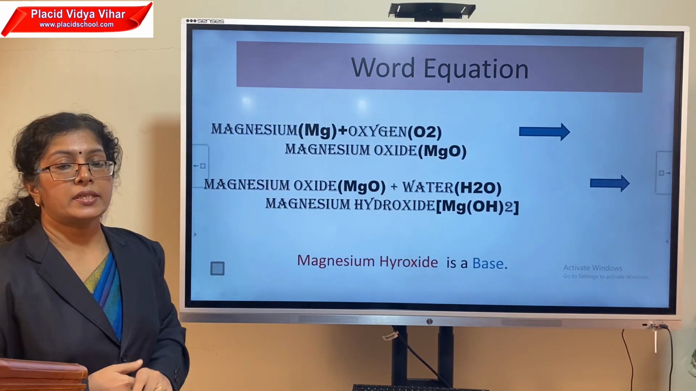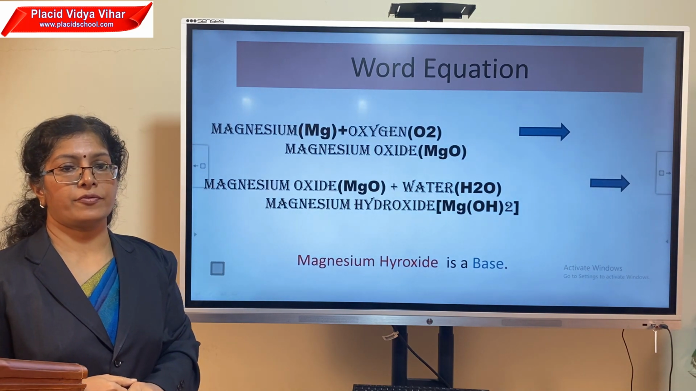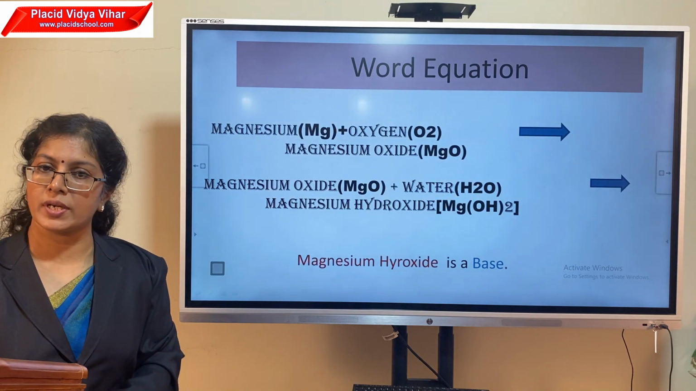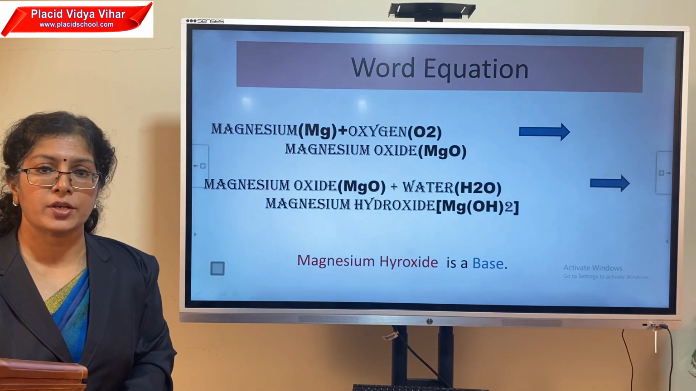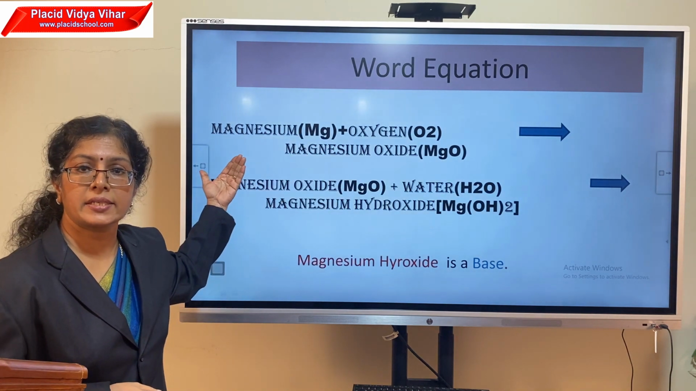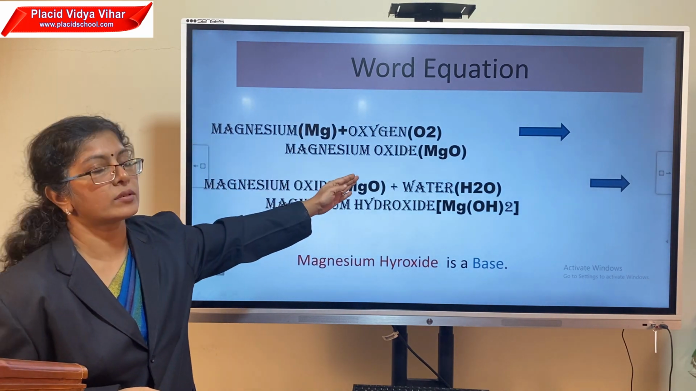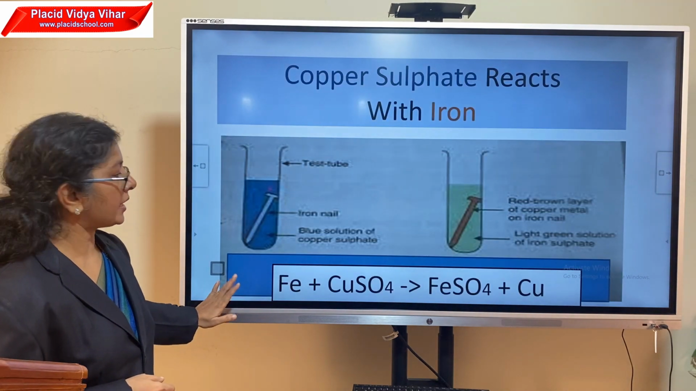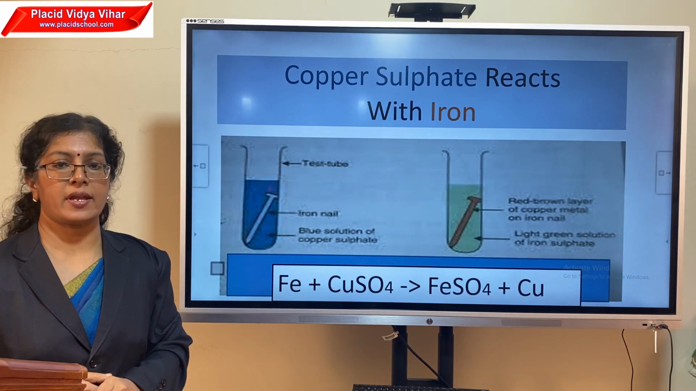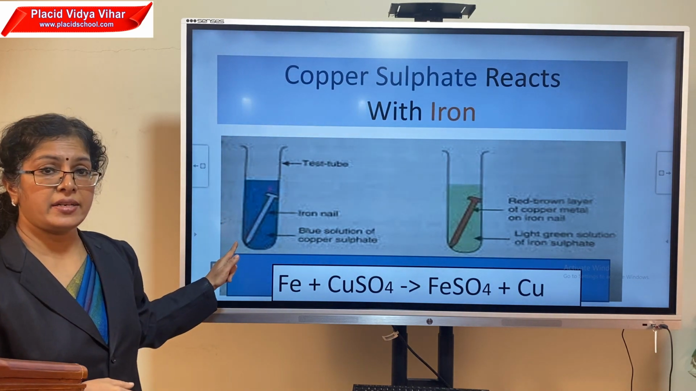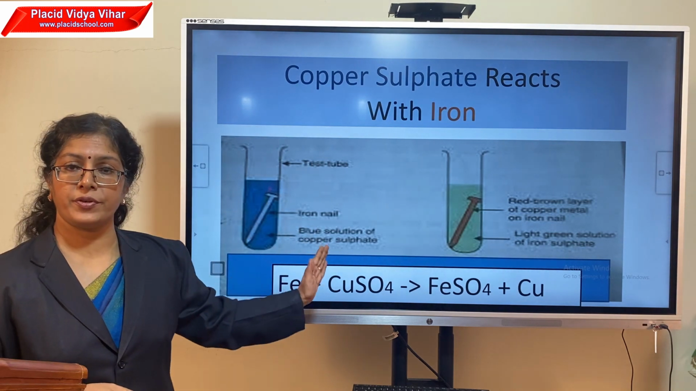Next, we learned all these kinds of chemical reactions can be expressed in the form of an equation. It is called a chemical equation, and the components that react are called the reactants, and the results are called the products. In the second experiment, we made a copper sulfate solution, dipped an iron nail, and kept it away for a few hours.